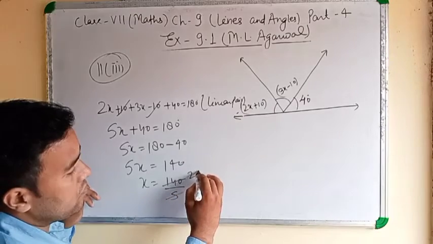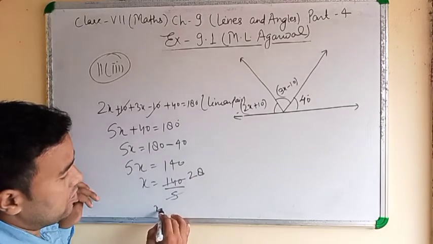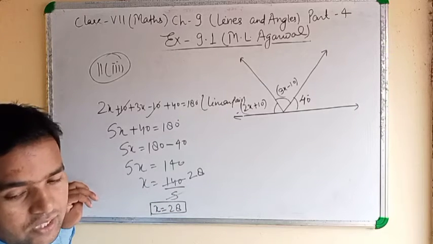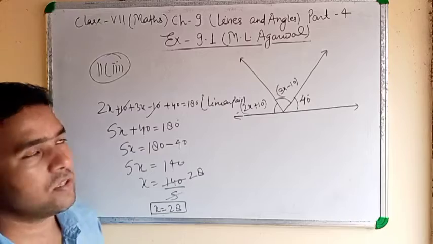5 2 is 10, 5 8 is 40. Then x equal to 28. X equal to 28, it is the answer.